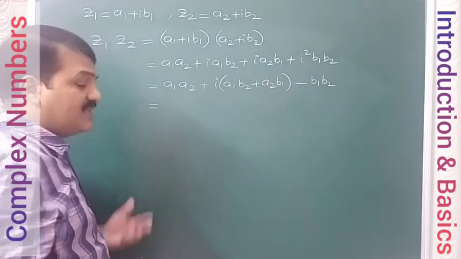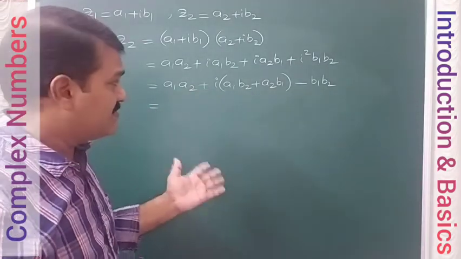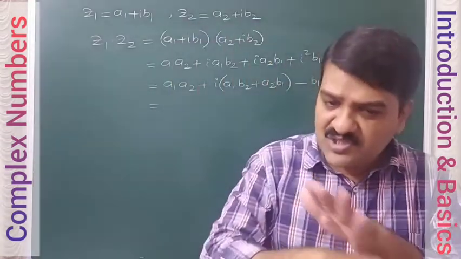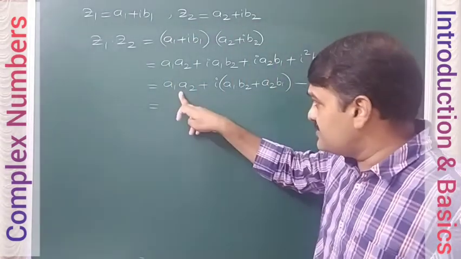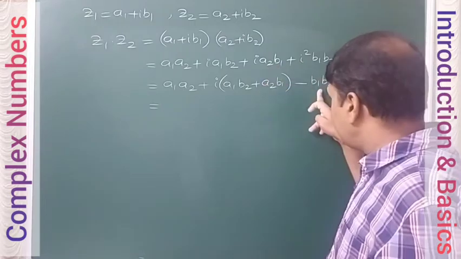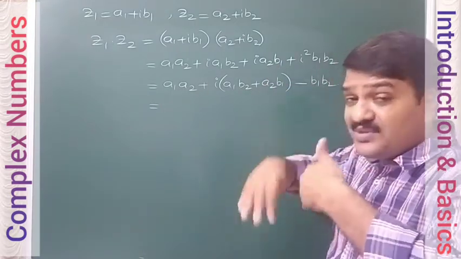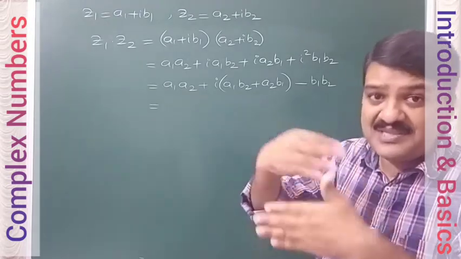Now I will separate the real parts and imaginary parts. Real part means the term which does not have i. So this is real, this is real because they don't have i. Imaginary part means the terms which are included with i.